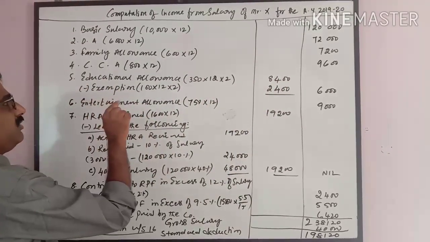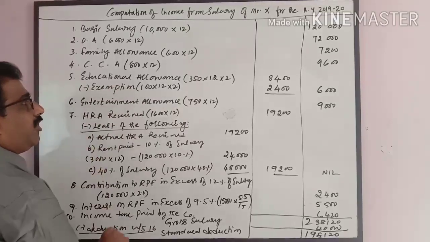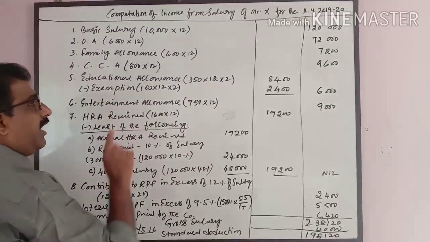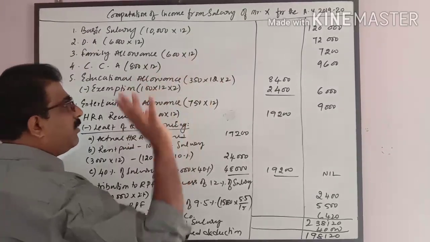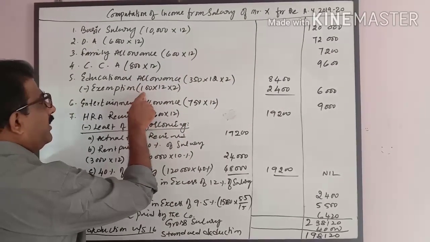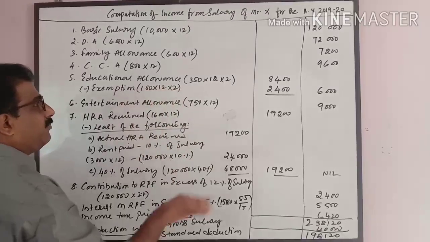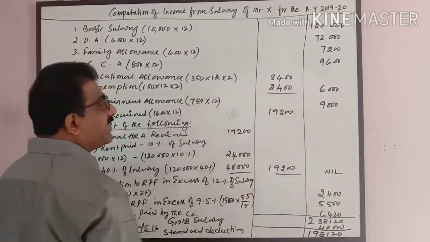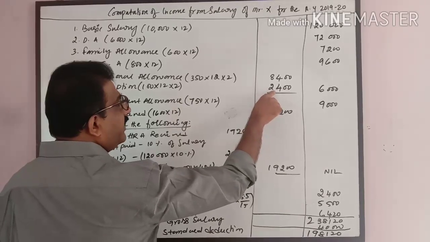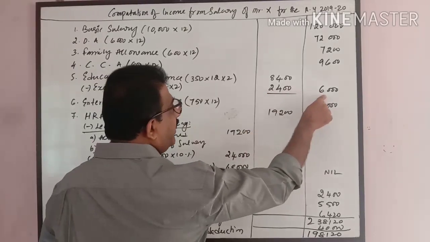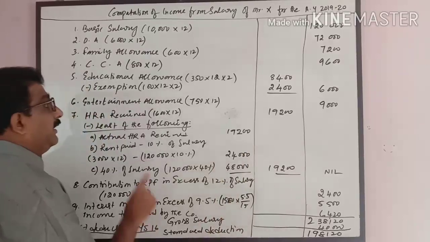But it is a partly exempted allowance. How much is exempted? Already I told you, 100 per month per child for a maximum of two children. So 100 into 12 into 2, 2,400 is exempted. Out of 8,400, 2,400 is exempted from tax, the remaining is taxable.